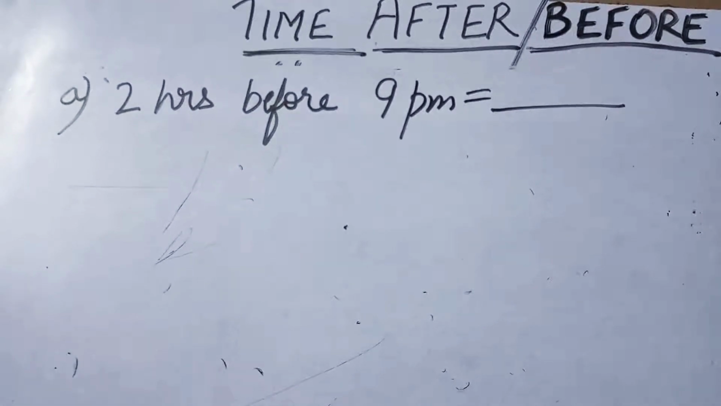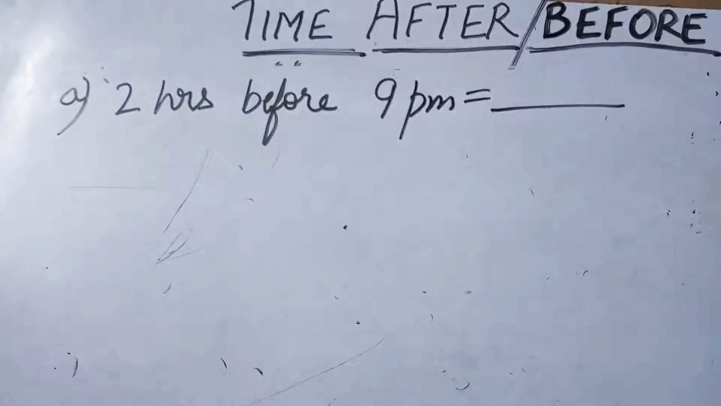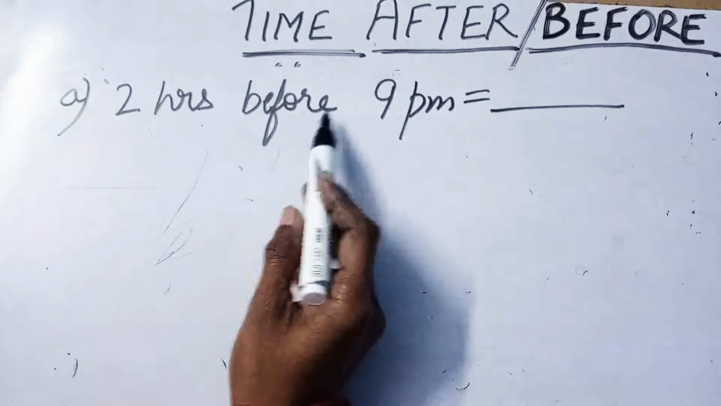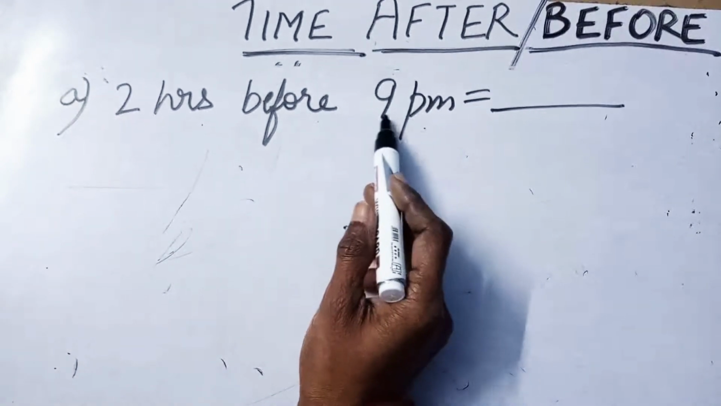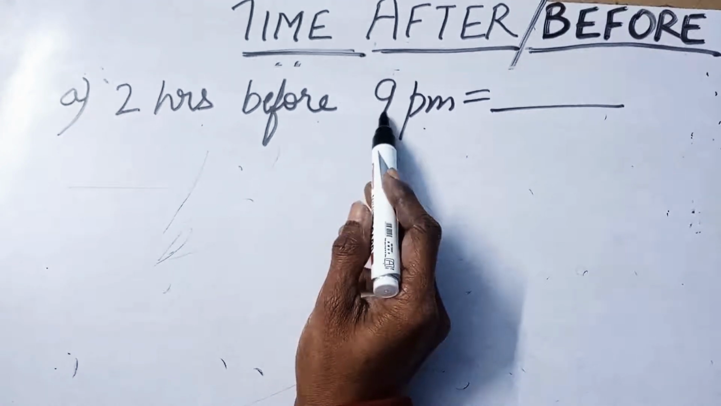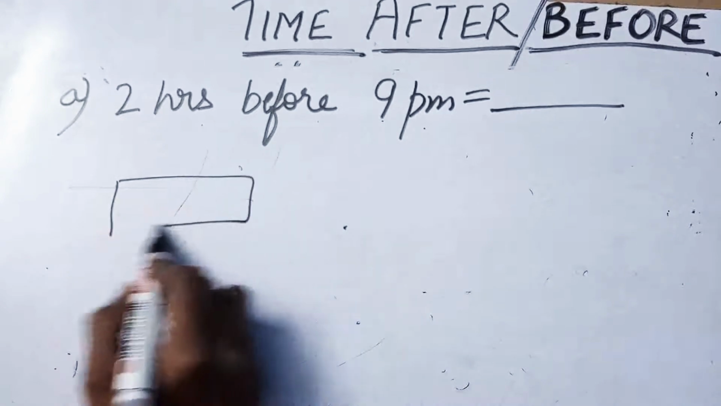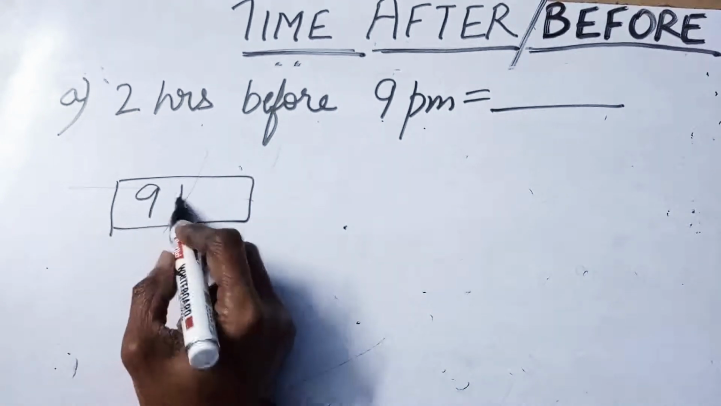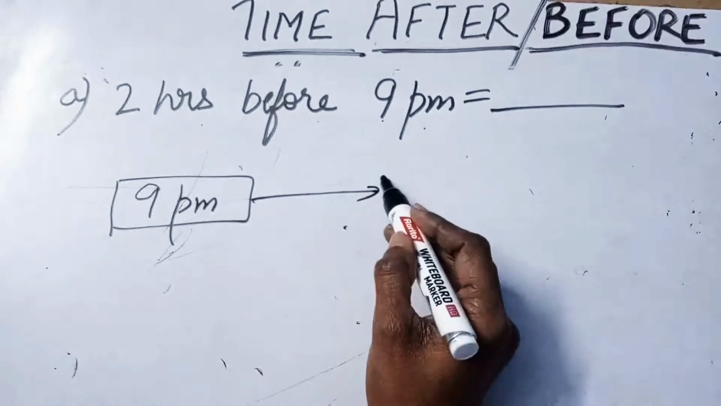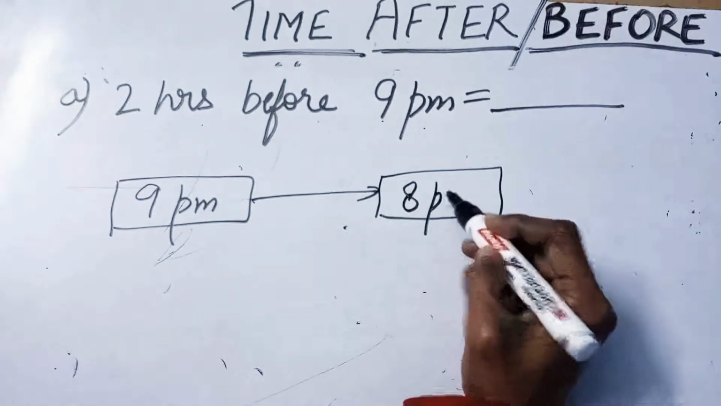Okay, now we are going to see how to find time before. Question is here: 2 hours before 9 p.m. Now when we have to move before, we have to think what will be the time before this time. So let's begin with 9 p.m. and let's take a step back. Before means we are taking a step back. So 1 hour before 9 p.m. the time will be 8 p.m.